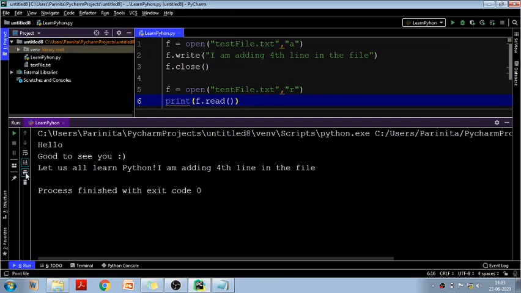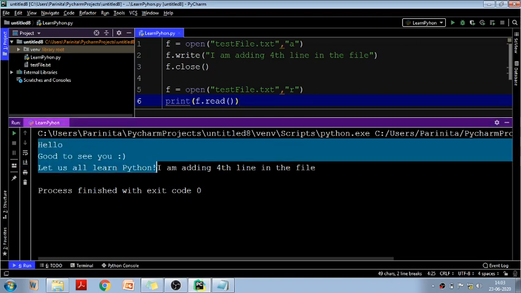Hello, good to see you all. Let us all learn Python. I am adding fourth line in the file. Got it? That means this much was my previous content, so there is no change in my previous content. It is already there. I have just added some new content after my previous content. Fine, this is what append mode will do.